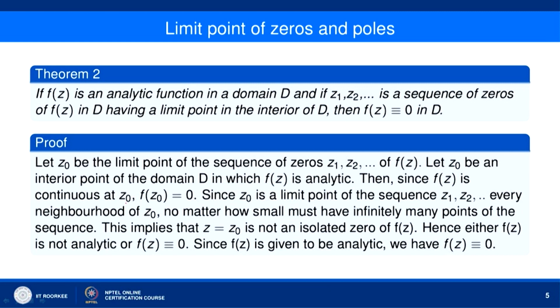Okay. f(z) is analytic inside D, and therefore it is continuous inside D, and z naught is a point in the interior of D. So f(z) is continuous at z naught, and therefore f(z naught) must be 0. Now, let us see how f(z naught) is equal to 0. See, we have z1, z2 and so on. This is a sequence of zeros of f(z).